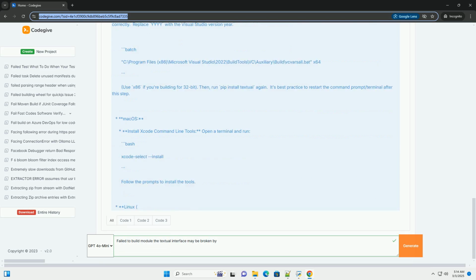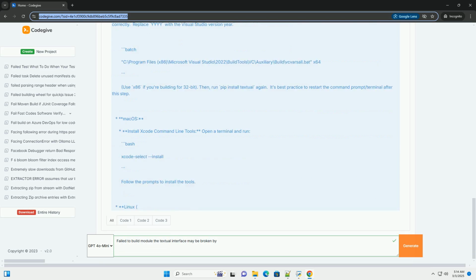Replace YYYY with the Visual Studio version year. Use x86 if you're building for 32-bit. Then, run pip install textual again. It's best practice to restart the command prompt or terminal after this step.